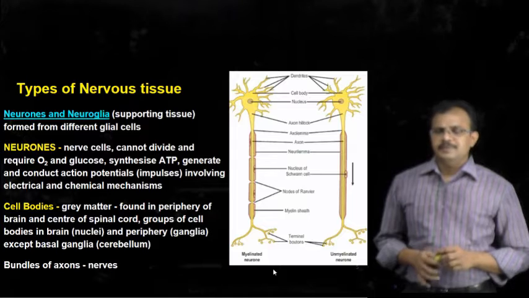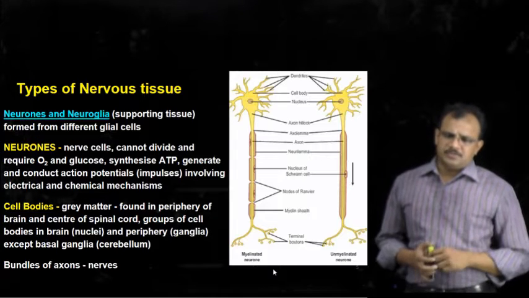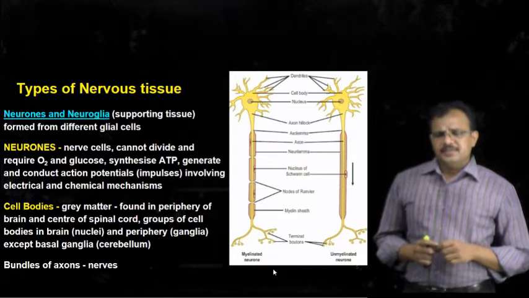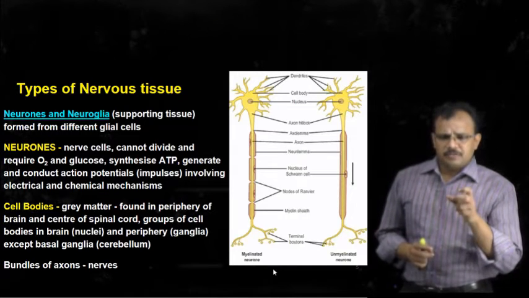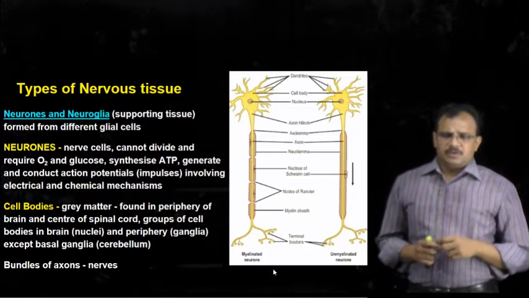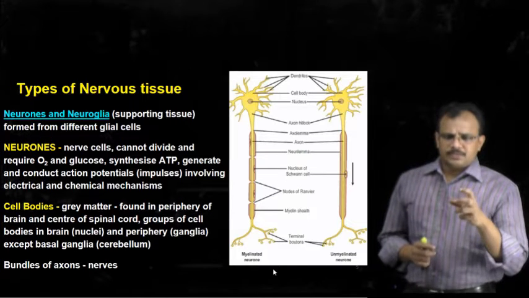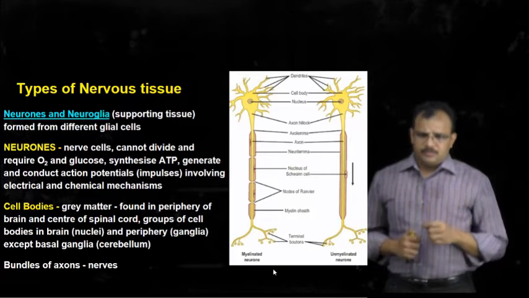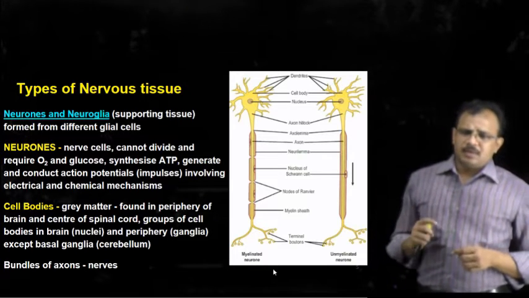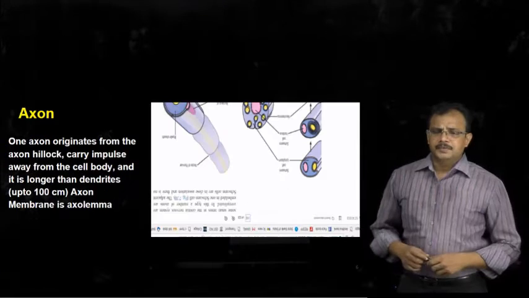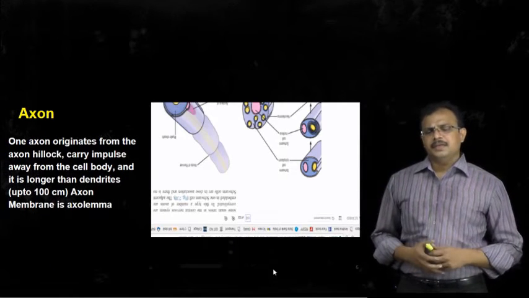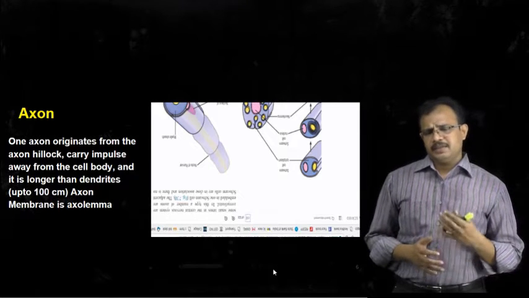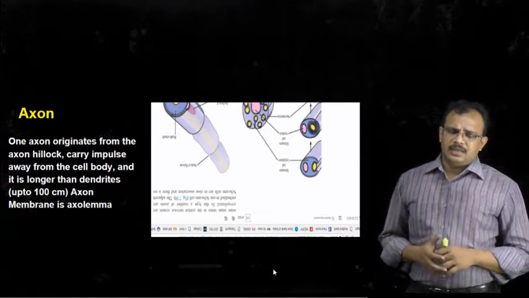Next, we will see what a nerve is. This is the structure of a neuron. A nerve is a bundle of axons of many neurons, whereas a neuron can be called a nerve cell. We have seen that a nerve cell or a neuron has many dendrites, but it has only one axon.